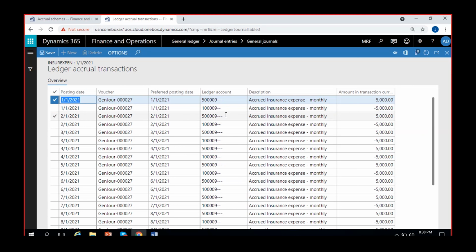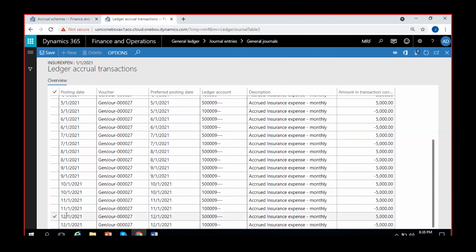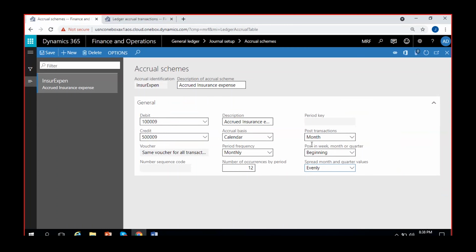So for the 1st of January, I can see it is 5,000 and 5,000. For the 1st of February, I can see insurance expense is debited for 5,000 and accrued insurance is created for 5,000. In the same way, until the 1st of December. We gave it here as beginning of the month, right?